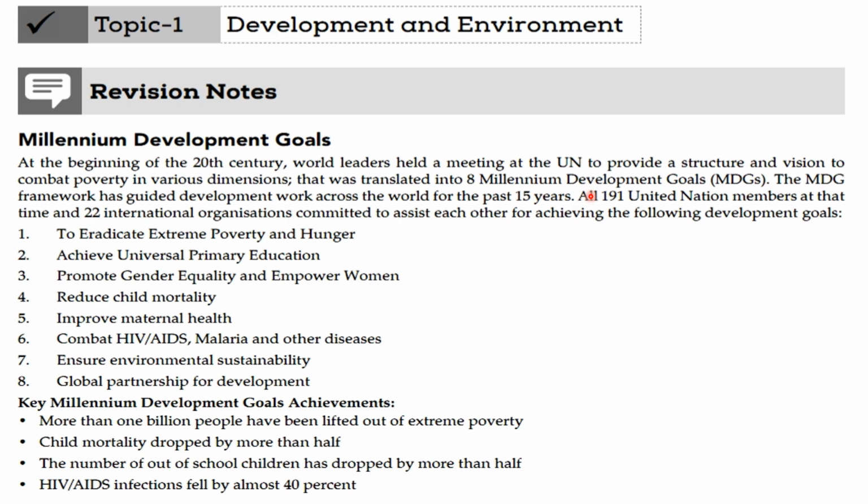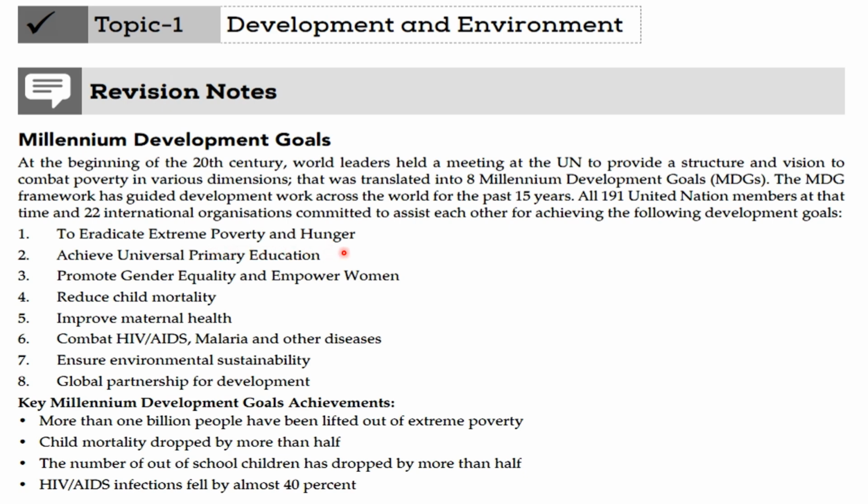The MDG framework has guided development work across the world for the past 15 years. All 191 United Nations members at that time and 22 international organizations committed to assist each other in achieving the following development goals: